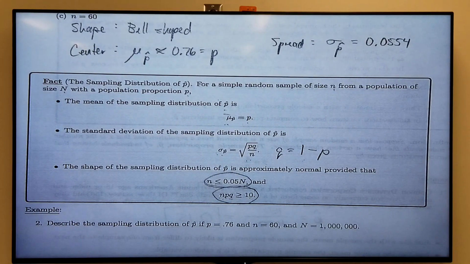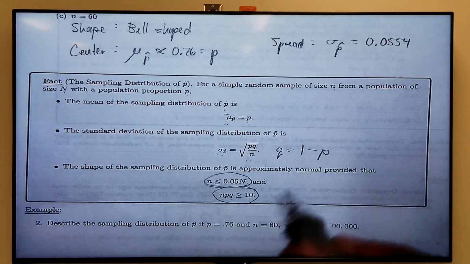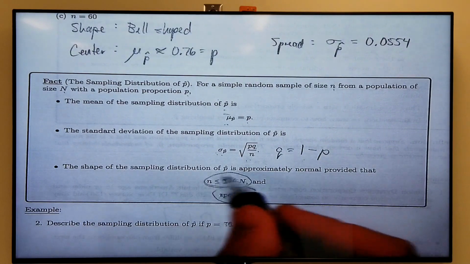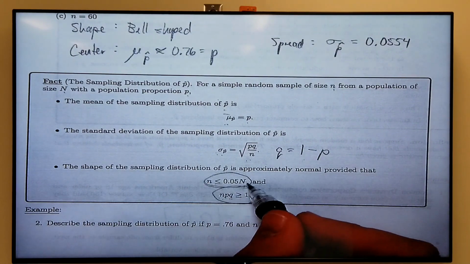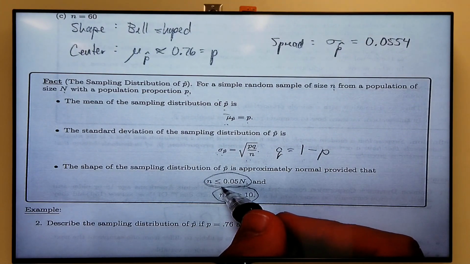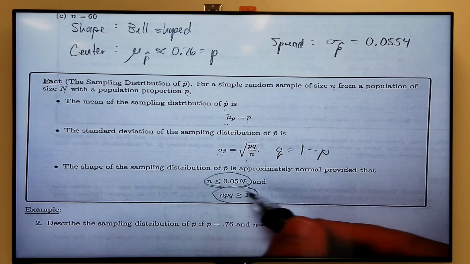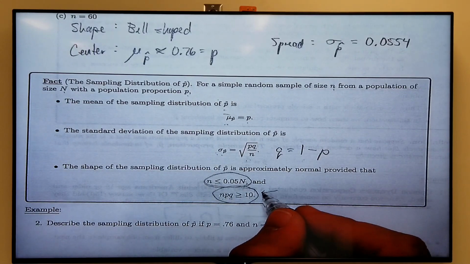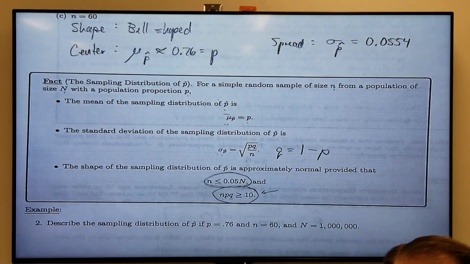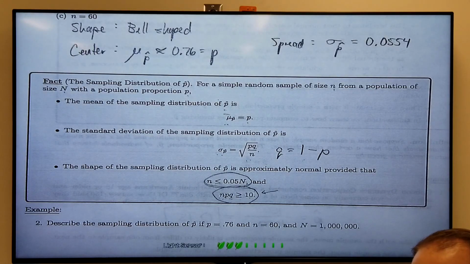Sometimes we can kind of reason out what the population size is, but most of the time that condition very rarely fails. So we're probably not going to check it very much. I'll give you one example when we do. But this second condition, we absolutely have to check that one to make sure that p hat is normally distributed, okay?